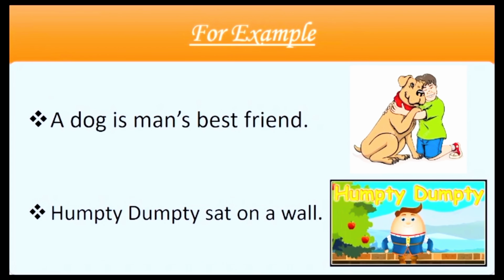For example, a dog is man's best friend. Here we are telling an information based on experiences that a dog is always a man's best friend. Now take one more example. Humpty Dumpty sat on a wall. Here, this sentence is asserting a fact. It is making a statement. So, assertive or declarative sentences make statements or declare a fact.